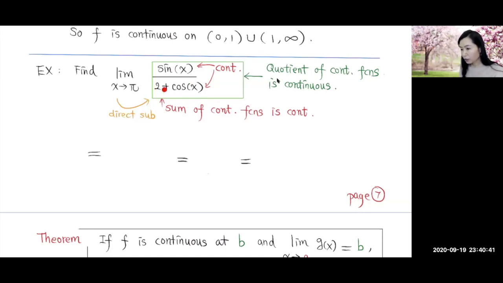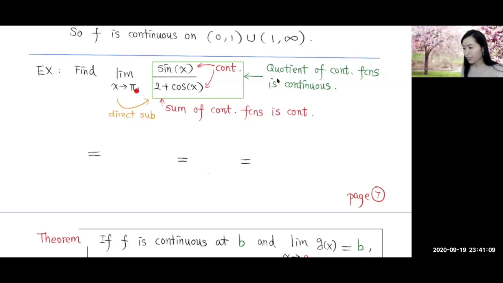When you add 2 to cosine, the sum of two continuous functions is again continuous. And now you divide these two continuous functions; the quotient of continuous functions is continuous. So therefore, this result will be a continuous function on its domain. So we can go ahead and do a direct substitution here.